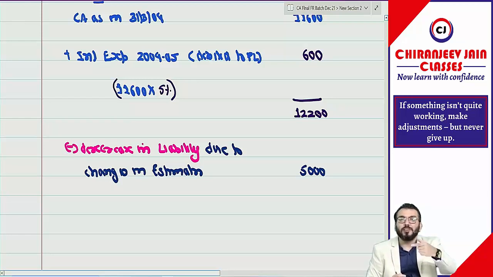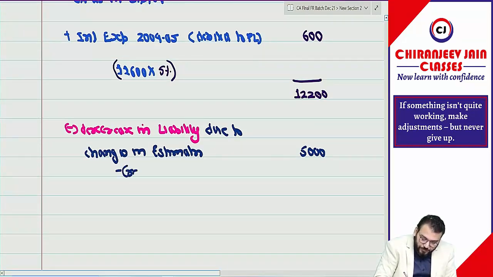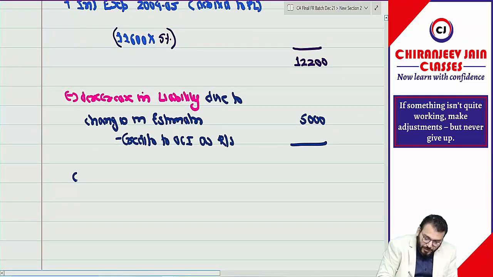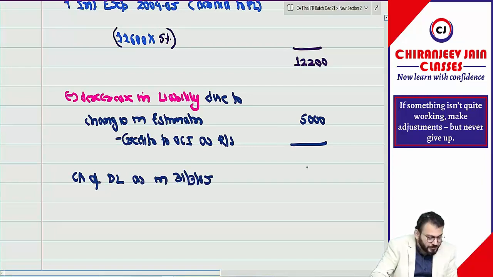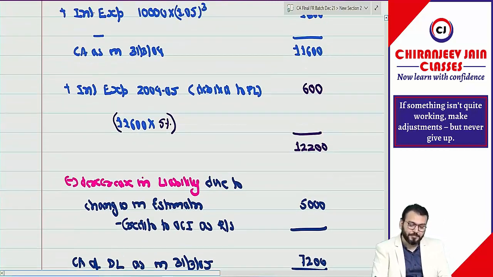Because we have opted for the revaluation model, it will be credited to OCI as a revaluation surplus. This is the changes in DRSL concept, no? So it will be credited to OCI as revaluation surplus, and this becomes the carrying amount of decommissioning liability as on 31st March 2005. That is how much? 7,200. Correct?